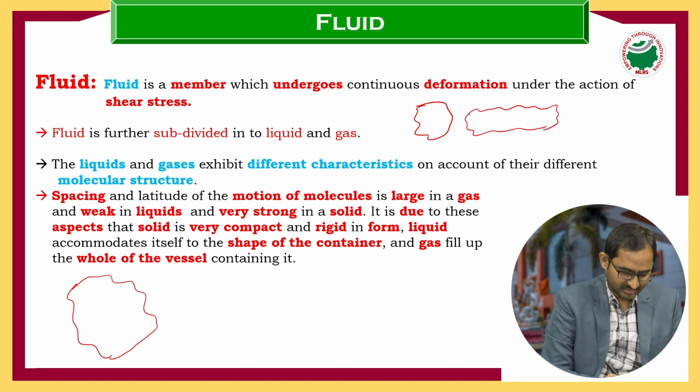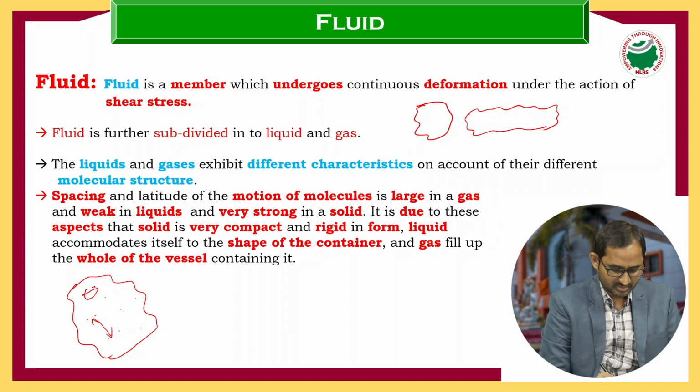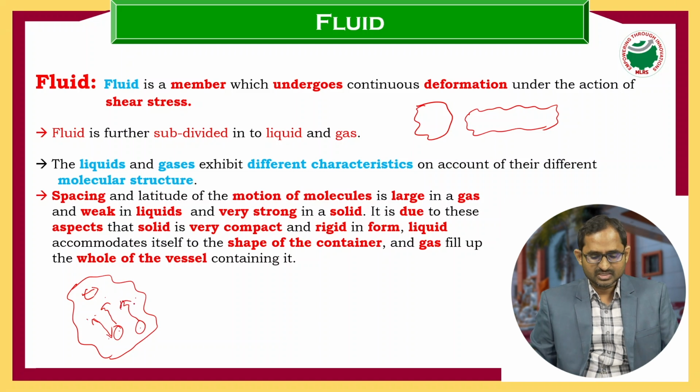In this air, the positions of the particles are like this. Here you observe the space. The space between particle to particle is more, and due to this, these particles can move randomly in any direction. So based on this molecular structure, liquid and gas will produce different characteristics.